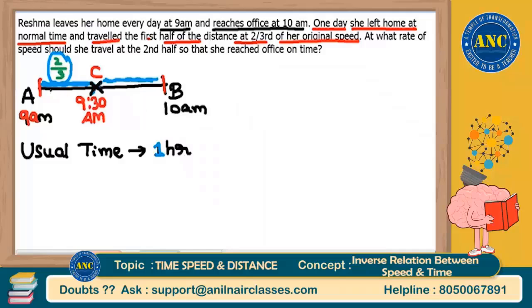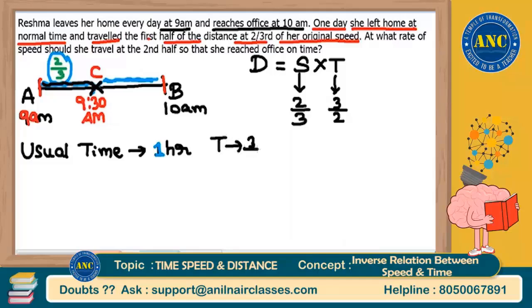Now see here. From A to C she is traveling at 2/3 of the speed. Yesterday, whoever attended will understand this problem very easily. Distance is equal to speed into time. Speed is 2/3, so time will be the reverse, 3/2. The denominator always represents the initial or usual value.